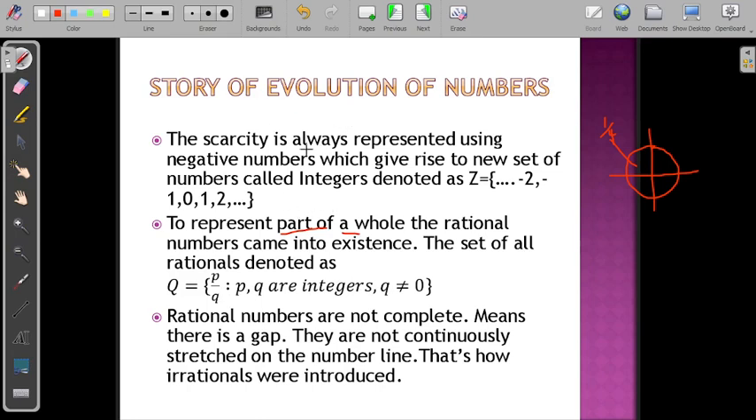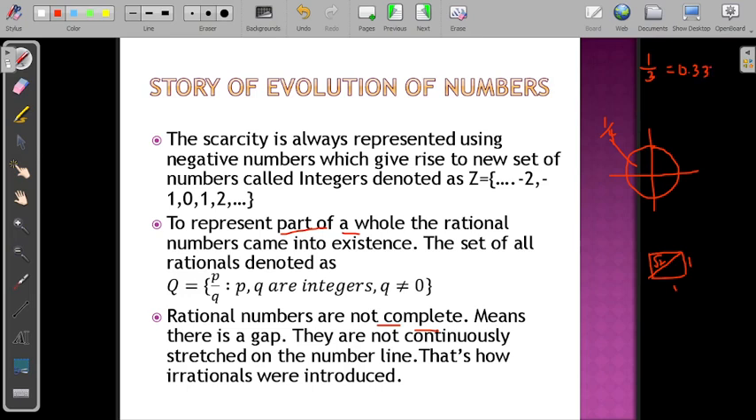Once the rational numbers were introduced, it was assumed that rational numbers are complete, that there are enough numbers. But that was not so. Rational numbers are not complete, meaning there are gaps. They are not continuously stretched on the number line. That's how irrationals were introduced. Suppose you take a square of side 1 unit, and find the diagonal of that square using the Pythagoras theorem. The diagonal value should be root 2. But root 2 is not a rational number. A rational number is either terminating or recurring. See, for example, 1 by 3 is a rational number.